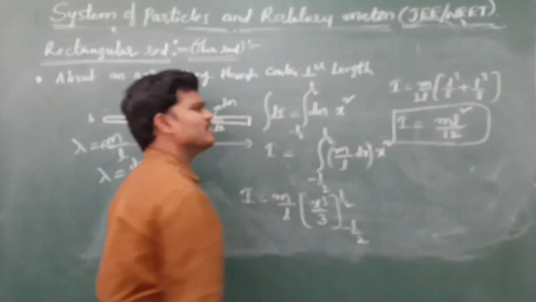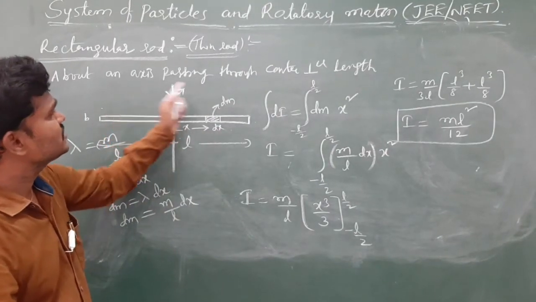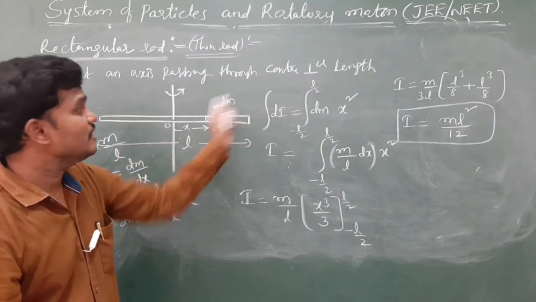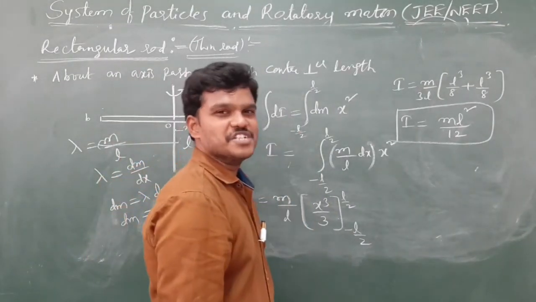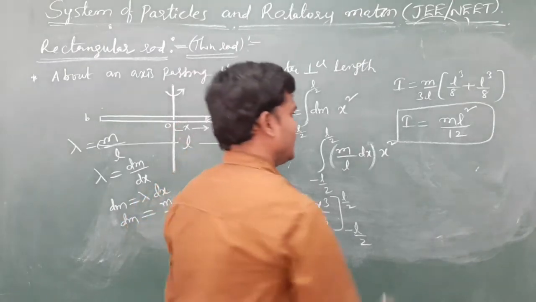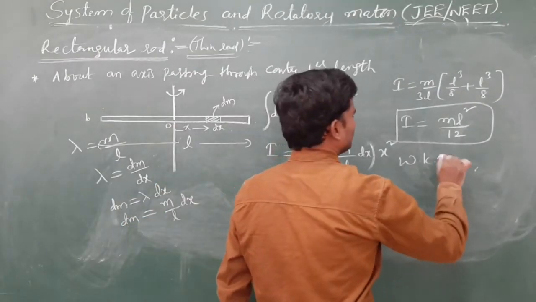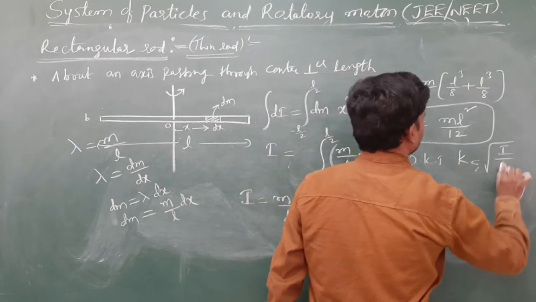So this is the moment of inertia of the rod, means at the axis passing through center perpendicular to the length. Okay. Once we know moment of inertia, we can find radius of gyration. Anyhow, we know radius of gyration formula k is equal to root of I by m.